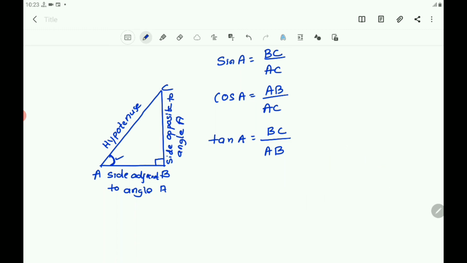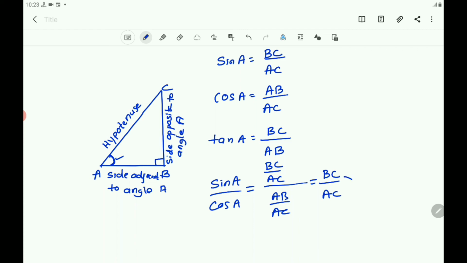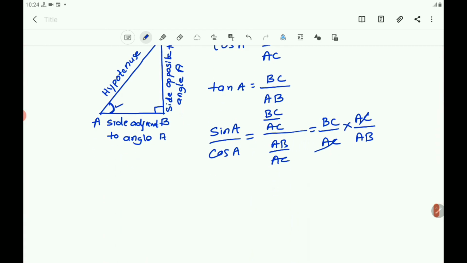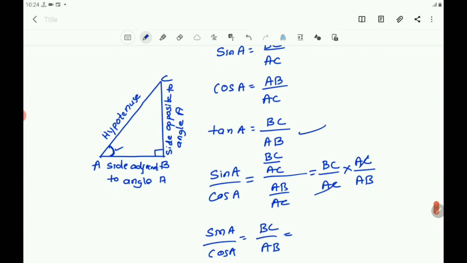So here you write the relation that sin A by cos A. Sin A is BC by AC. Cos A is AB by AC. That equals BC by AC into AC by AB. Take the reciprocal here. BC cancels. So you got sin A by cos A equals what? BC by AB. BC by AB is tan A.